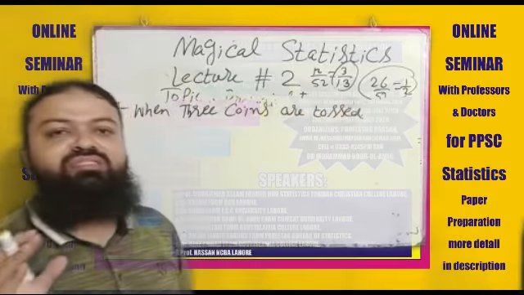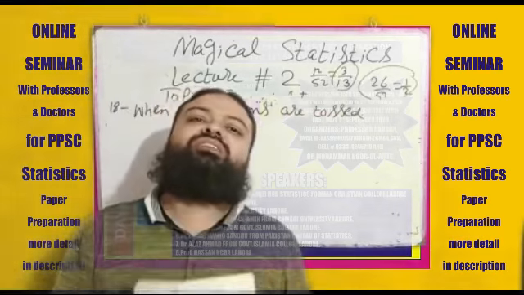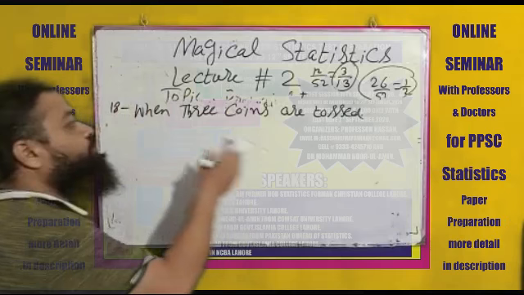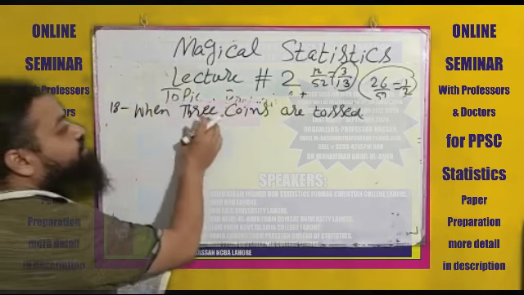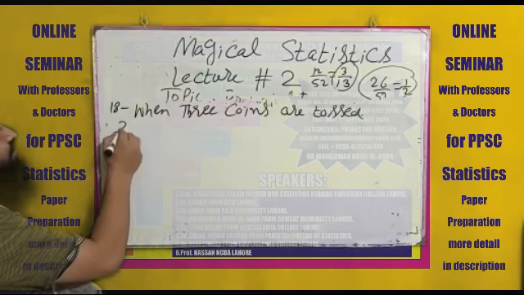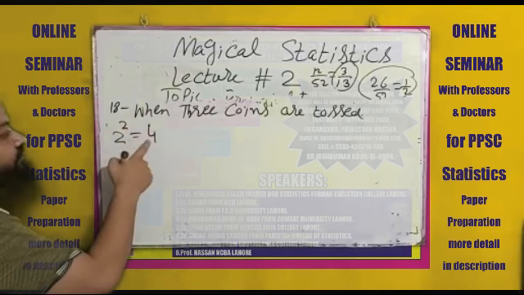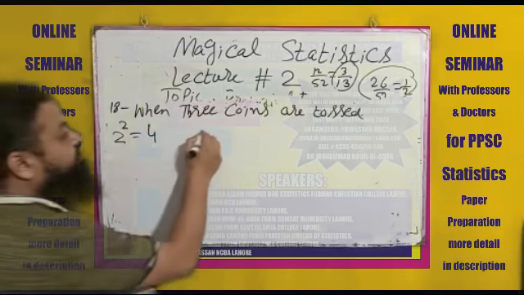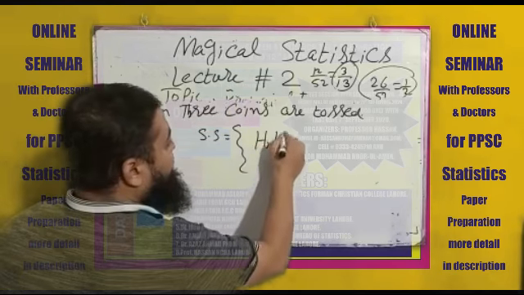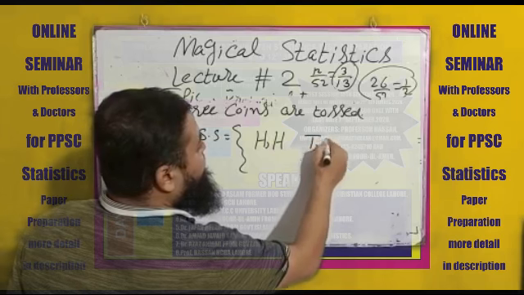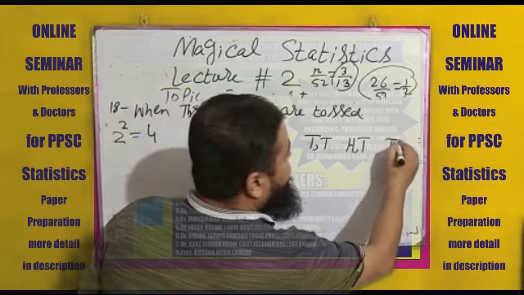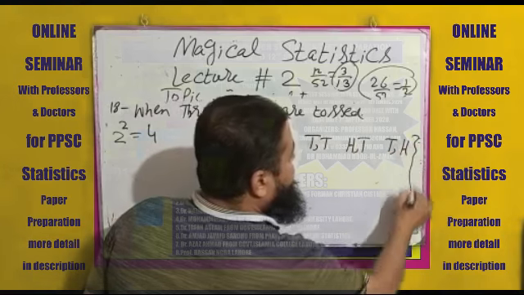What did I tell you last time? First of all, you will have to make a sample space in your mind or on the rough page. For example, suppose it is the same question, 2 coins are tossed. What was the formula? 2 power 2. It means 4 outcomes are there. And what was the sample space for 2? Both are head, both are tails. First is head, second is tail. First is tail, second is head.